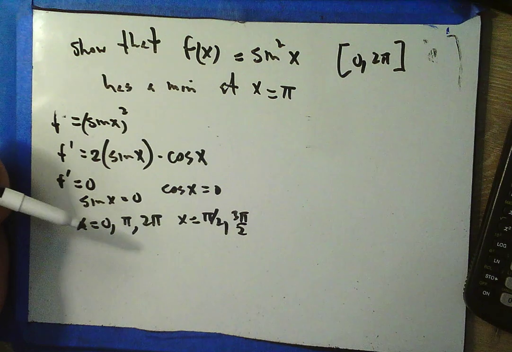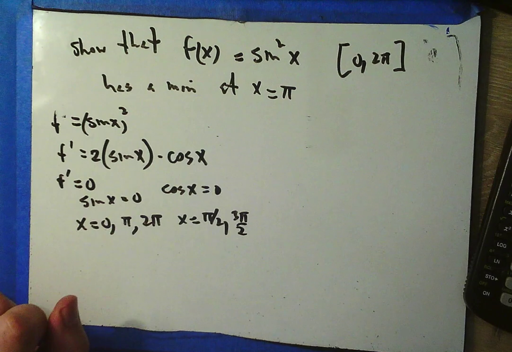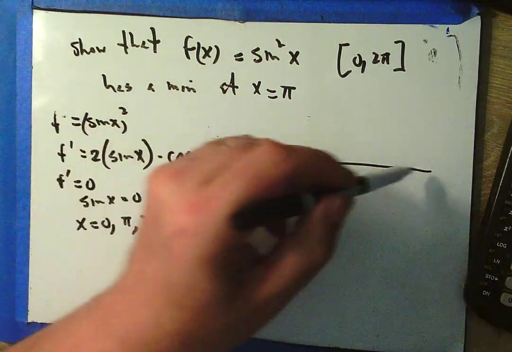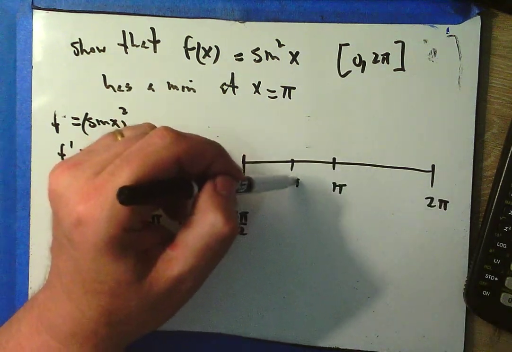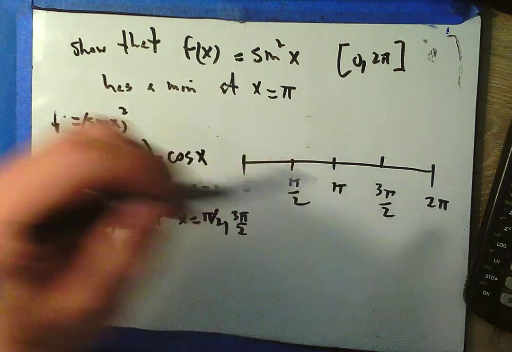And that's why we spent so much time talking about this last year in trig. Even in August we reviewed this stuff because we need to be really comfortable with this. Okay, so I've got this big f prime sign chart from 0 to 2 pi, with critical points at pi over 2, pi, and 3 pi over 2.